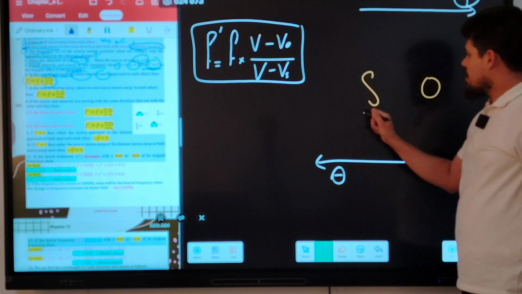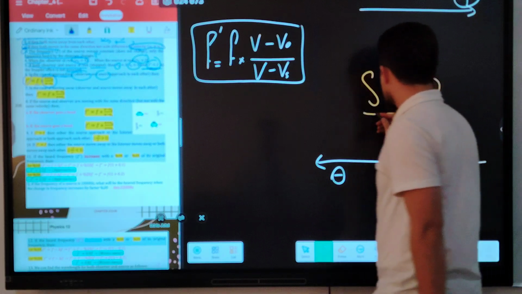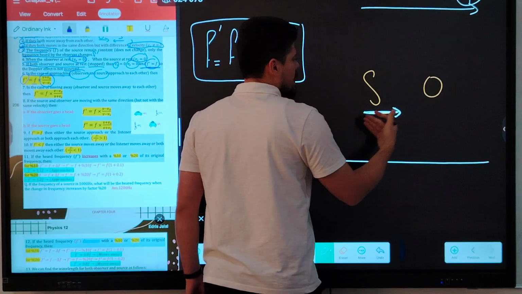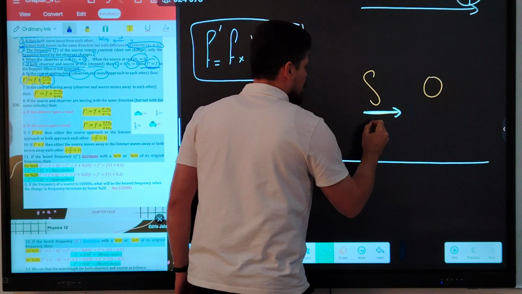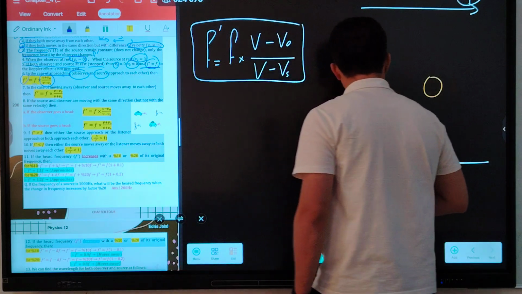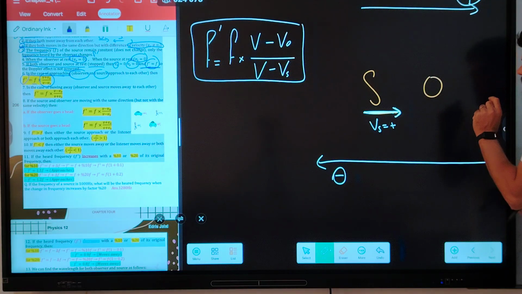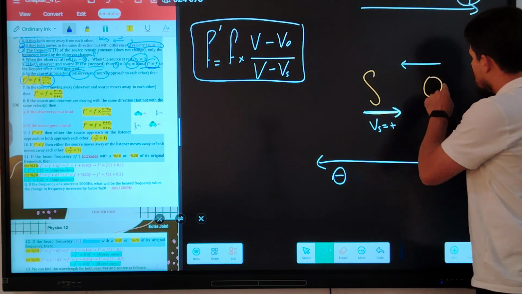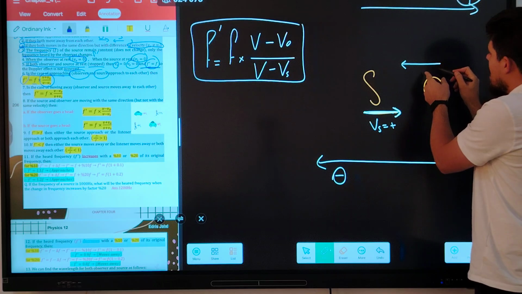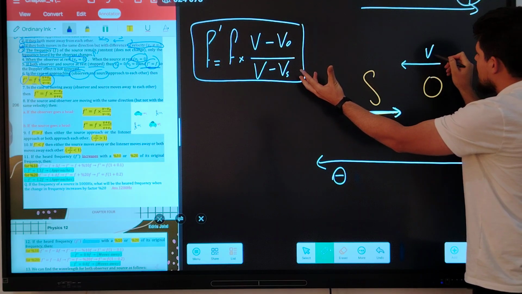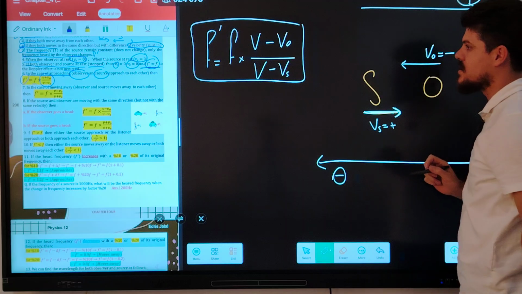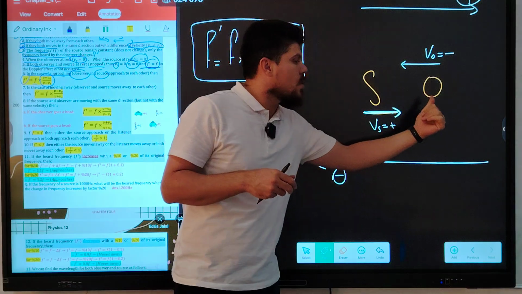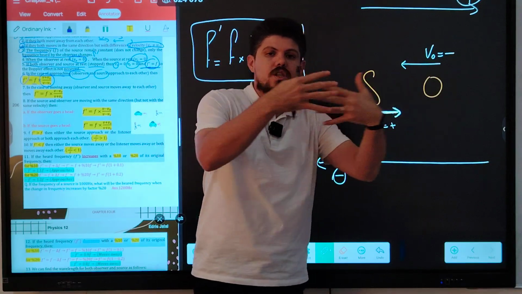When we say source approaches the observer, the arrow is directed to which direction, right or left? Right. It means that Vs must be positive. Why? Because the source approaches the observer, and the observer also approaches the source. The arrow of the observer is directed to the left. VO becomes negative. Guys, in this case, as you can see here, source and observer are moving toward each other.